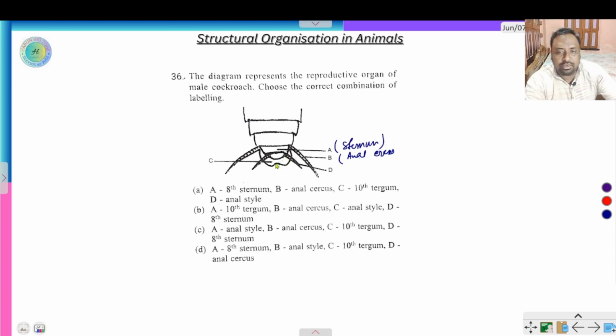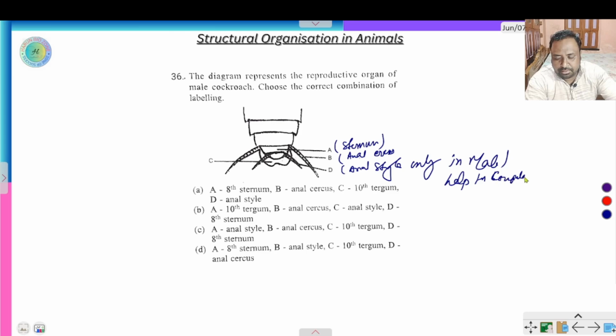Each segment is called tergum or sclerite. And D is the anal style, only in male, which helps in copulation. So here A is the correct option.